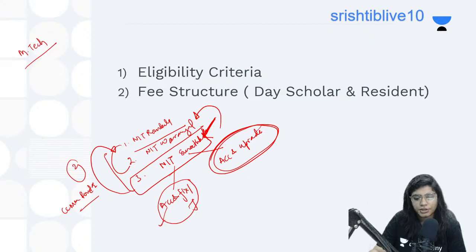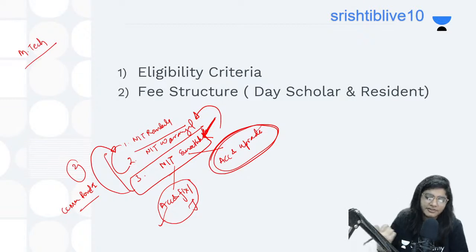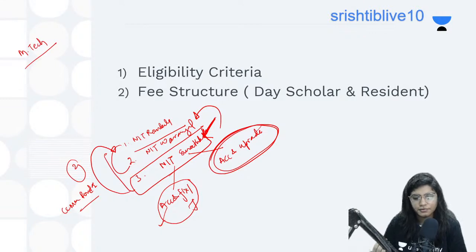If you're comparing new NITs with old NITs, definitely you should go for old NITs if you want your masters from NITs, okay. For new NITs, it depends from NIT to NIT, whether they have good faculty or a good process or not, but definitely old NITs are good. So if you are okay with preparing on your own, and if you want a good master's life also, you can go for NITs. In general, this is the summation: if you're interested in a good master's life and at the same time you can prepare on your own for your examinations, you can go for NIT, okay.